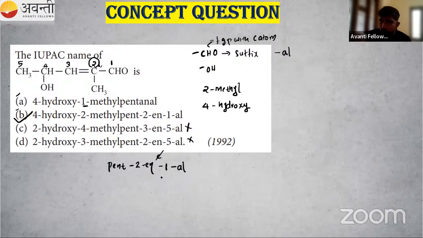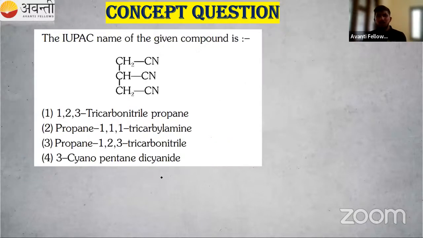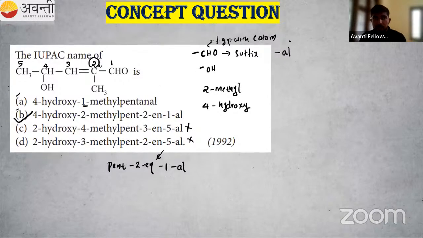So if there is CHO or COOH, then the carbon of the carboxylic acid or the carbon of the aldehyde should get number 1. That is a rule. So I hope this is clear to you. Then we will move forward. One more question for you. The IUPAC name of the given compound is somewhat special, so we will use a special suffix here. IUPAC name of this one.